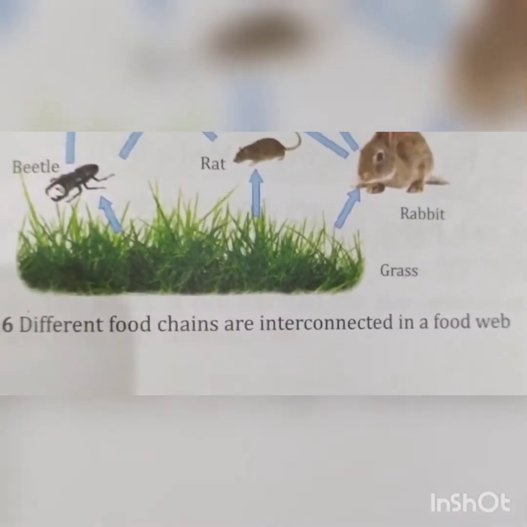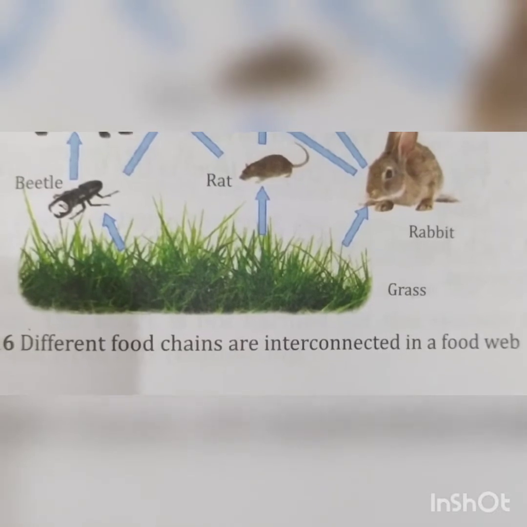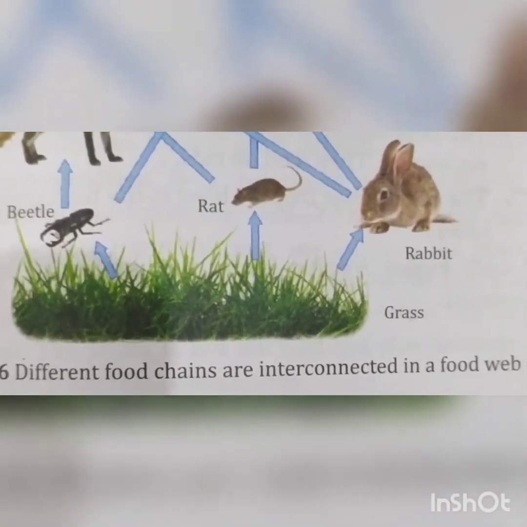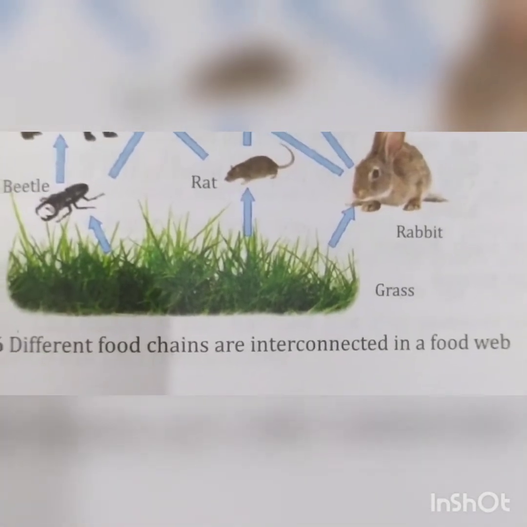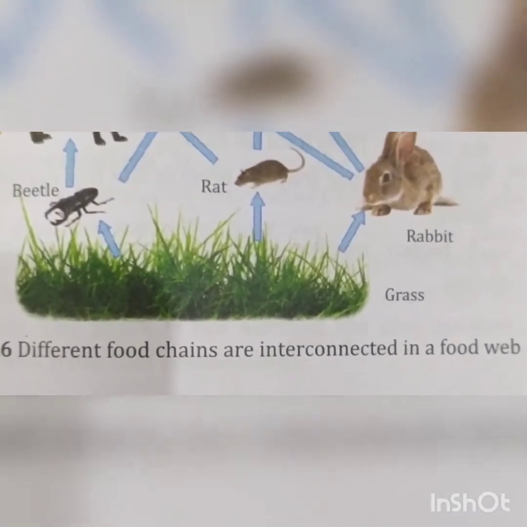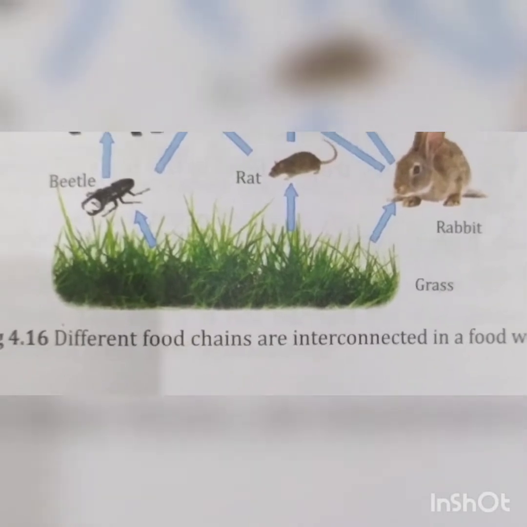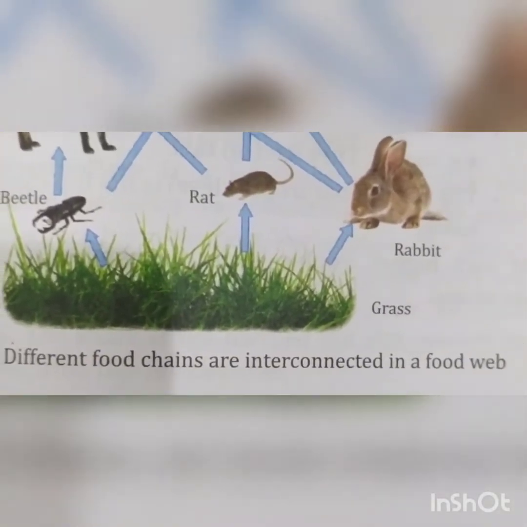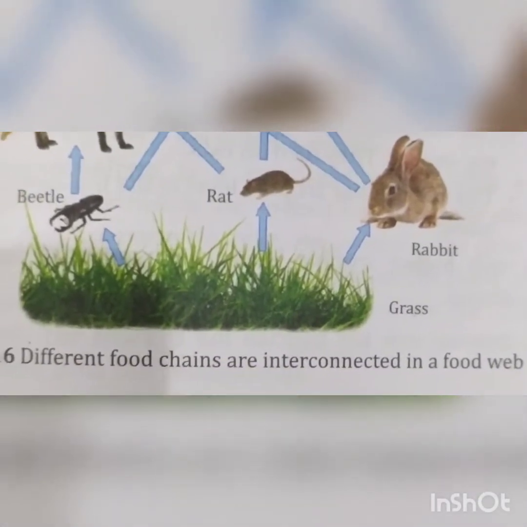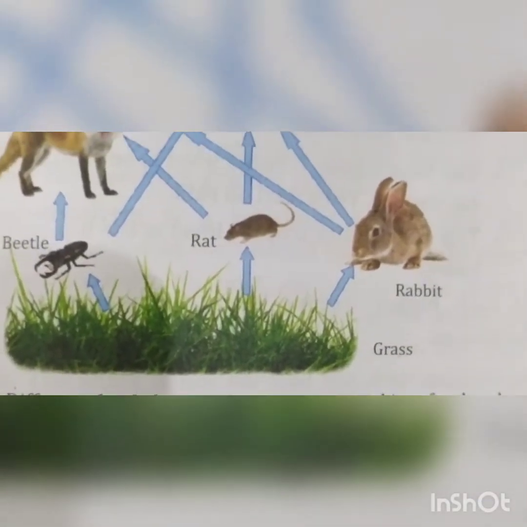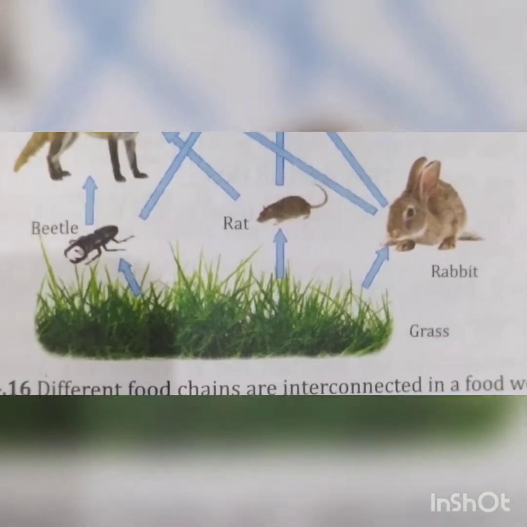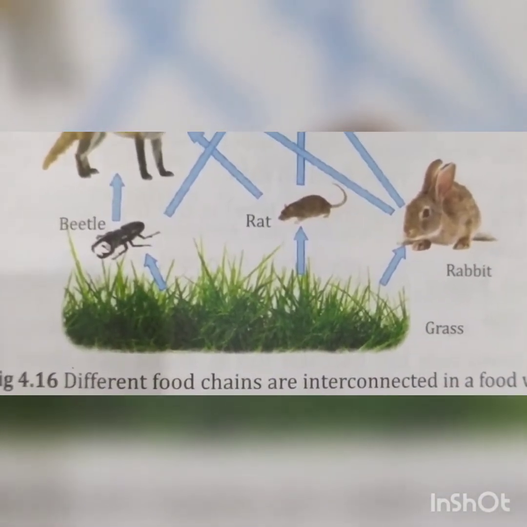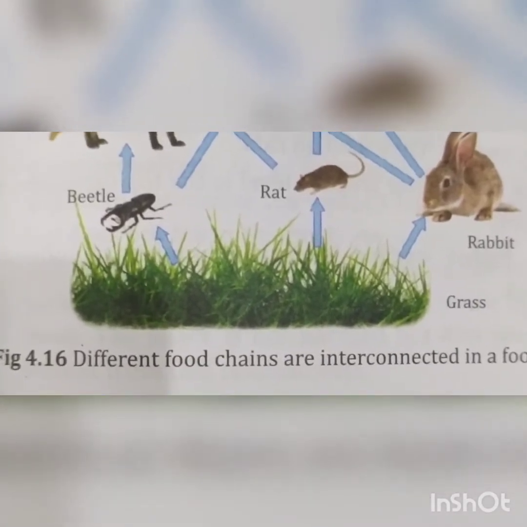In an ecosystem, various food chains cannot function in isolation. So they all are interconnected by the organisms which are part of more than one food chain. So the interlinked network of the different food chains constitutes a food web. All the food webs start with the food chain in which the producer is the starter or the beginner.